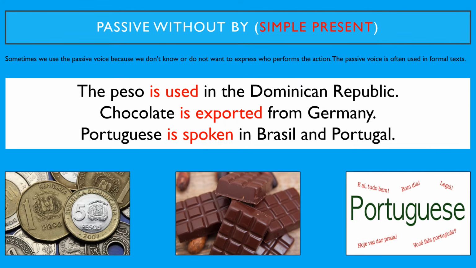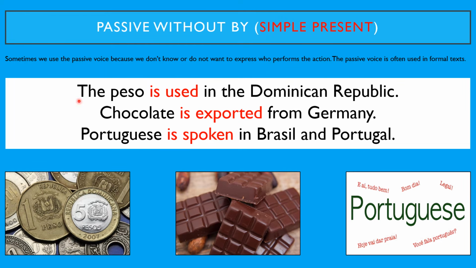Passive without by, simple present. Sometimes we use the passive voice because we don't know or do not want to express who performs the action. The passive voice is often used in formal texts. For example, the peso is used in the Dominican Republic. Chocolate is exported from Germany. Portuguese is spoken in Brazil and Portugal.